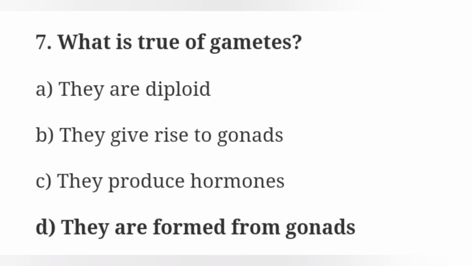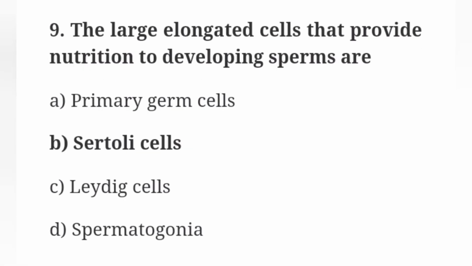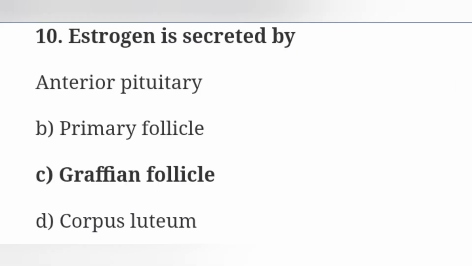Option D answer, they are formed from gonads. Eighth one, a single highly coiled tube where sperms are stored, get concentrated and mature is known as option A answer, epididymis. Ninth one, the large elongated cells that provide nutrition to developing sperms are option B answer, Sertoli cells. Tenth one, estrogen is secreted by option C answer, Graafian follicle.